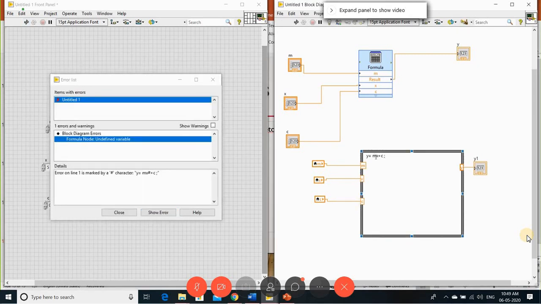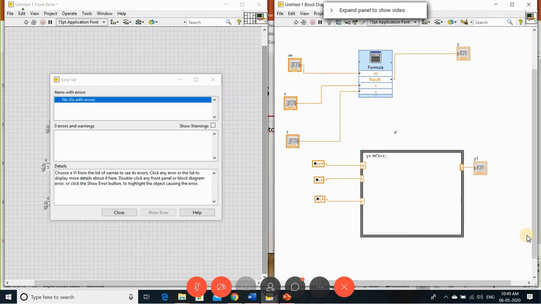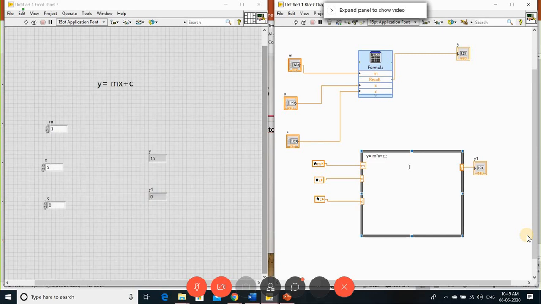Undefined, sorry, m into x. I wrote it as mx, so it should be m into x plus c. Okay. So let me run the same thing. So you will get the same answer, because all the variables I've taken are the same. So a mathematical expression, I can derive directly, or I can use the formula, or I can use the formula node.